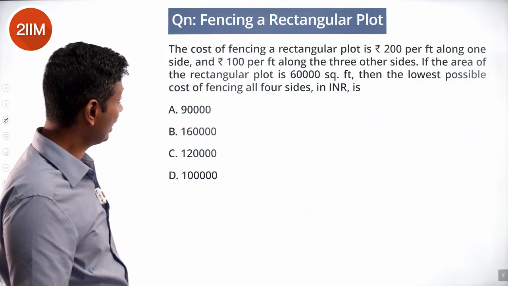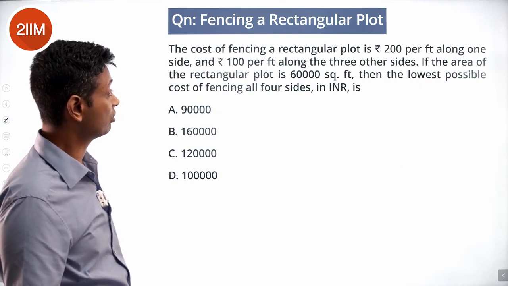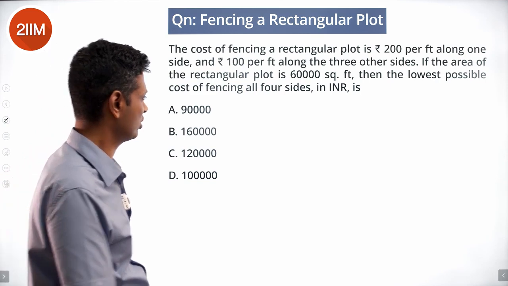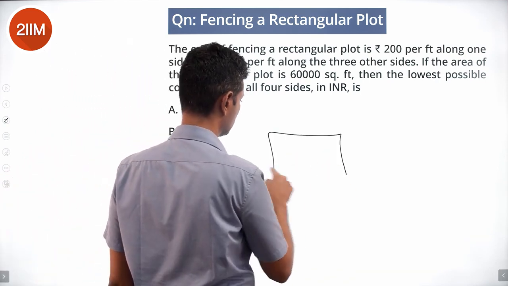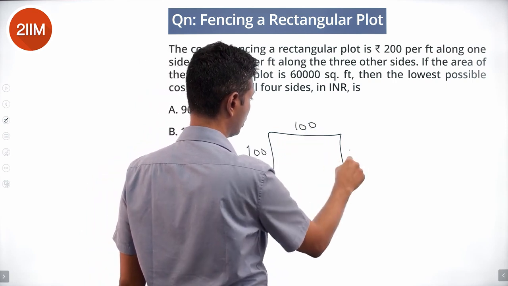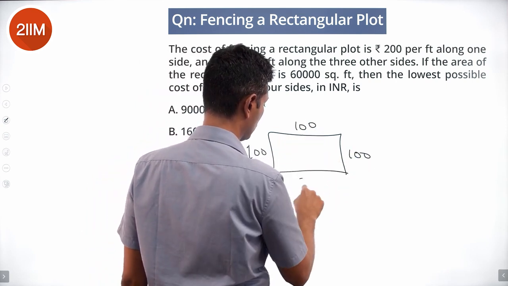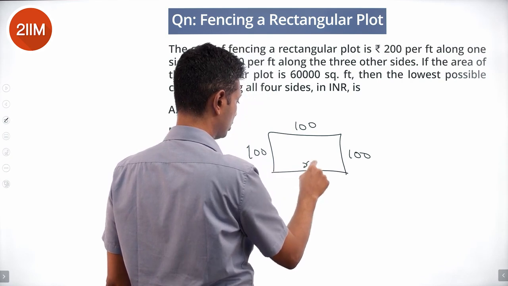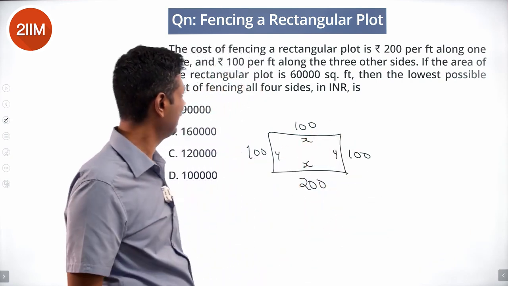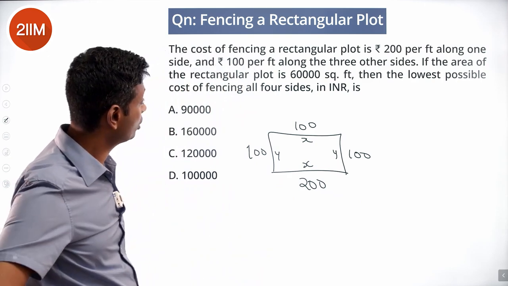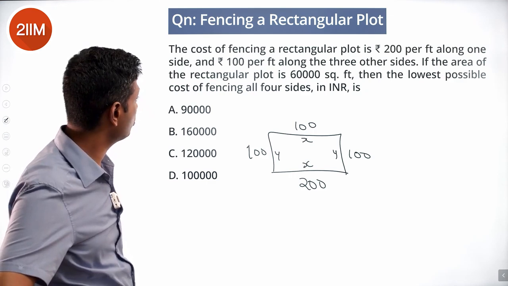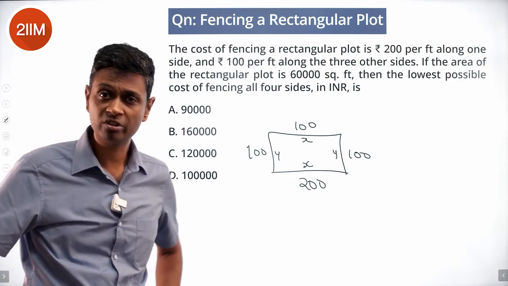The cost of fencing a rectangular plot is 200 per feet along one side and 100 per foot along the other 3 sides. Let's say this is 100 per foot, 100 per foot, 100 per foot, 200 per foot. Let's say this is x, x, y, y. And the area of the rectangular plot is 60,000 square feet. Then the lowest possible cost of fencing all 4 sides in INR.